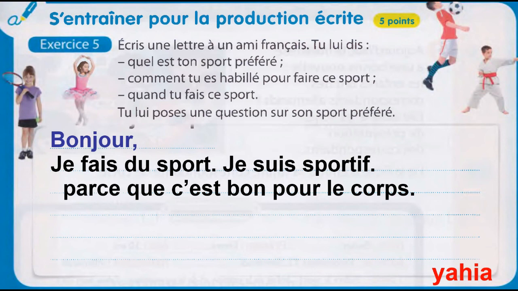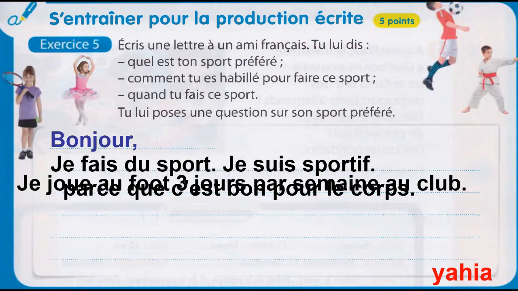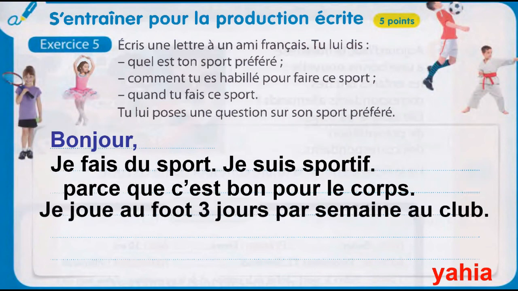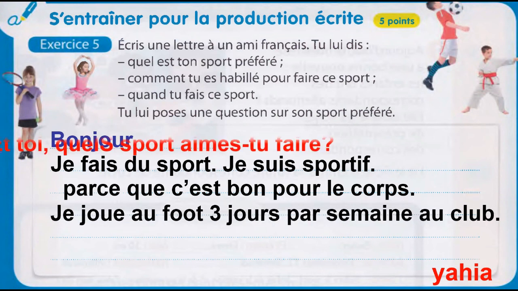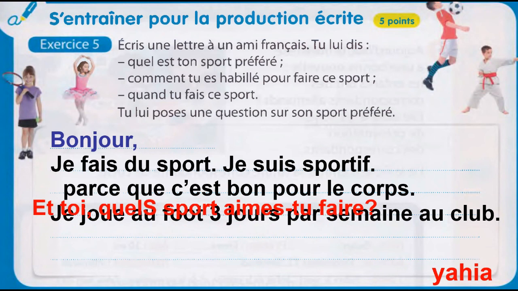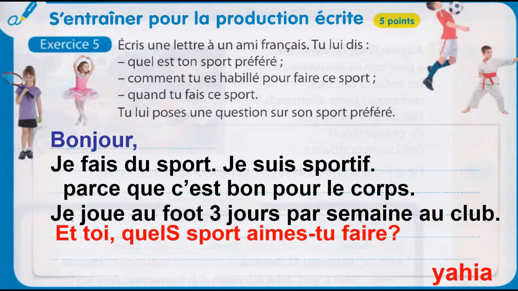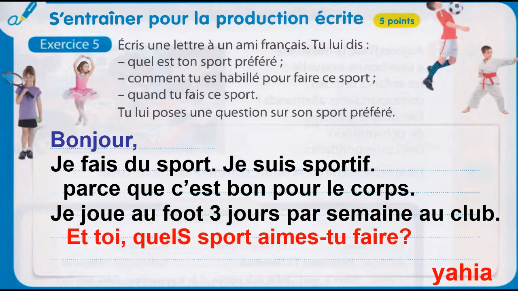After that, I talk about the sport I do. Je joue au foot 3 jours par semaine, au club, because he asked me how many times you do it. After I ask him, et toi, quel sport fais-tu? Without S, please. Here, mistake. Quel sport aimes-tu faire?